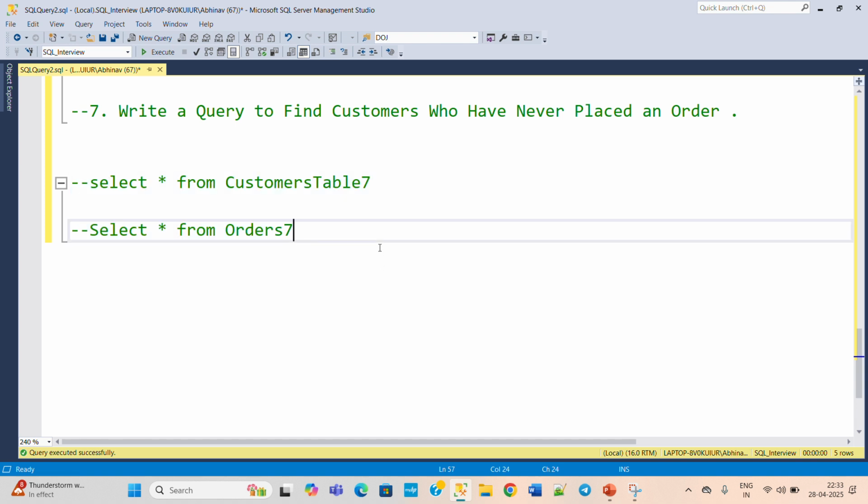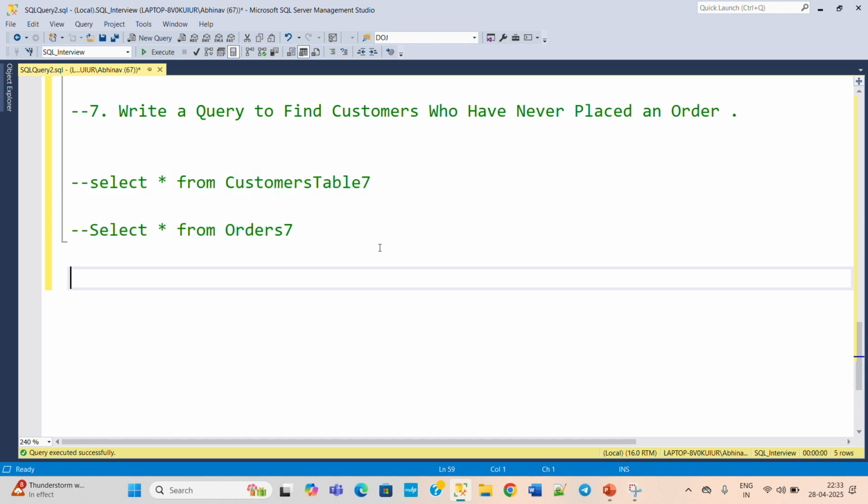So here we need to find out a left join between the customer and orders table, and we need to check for those results where the order ID is null.